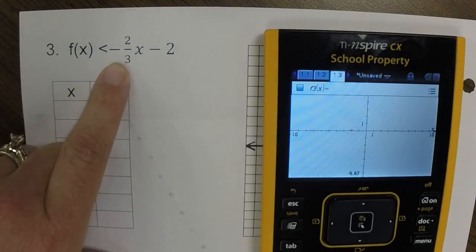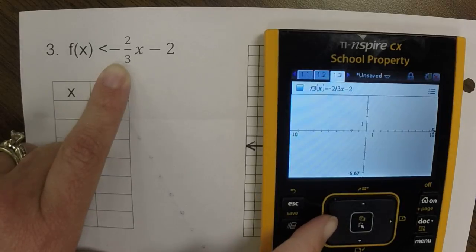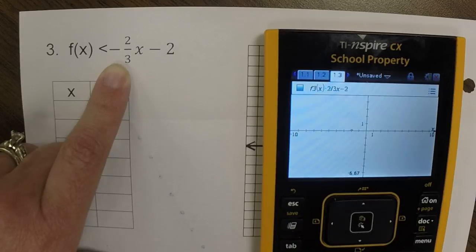And I'm going to do what I would have done before. So this is -2 divided by 3. Then put our x, and then put -2. But now I don't want to have an equal sign. So if I push this back arrow until I get to the equal sign, oops, and I hit delete, I should have the option of putting in a less than sign.